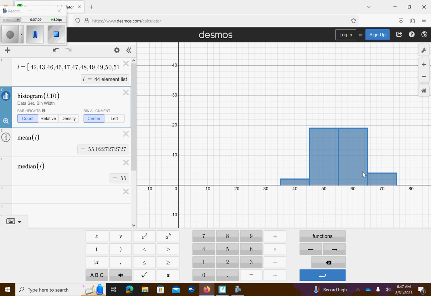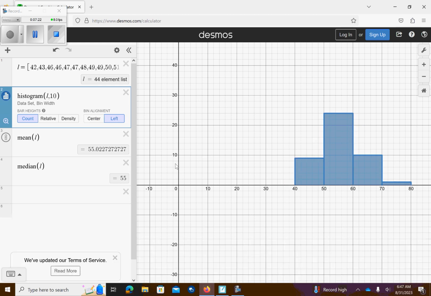Obviously, this only has 4 columns because we only have ages in the 40s, 50s, 60s, and 70s. If we align it left, you had 1 here, 10 here. It looks like 22 would fall into this region, 9 into this region.